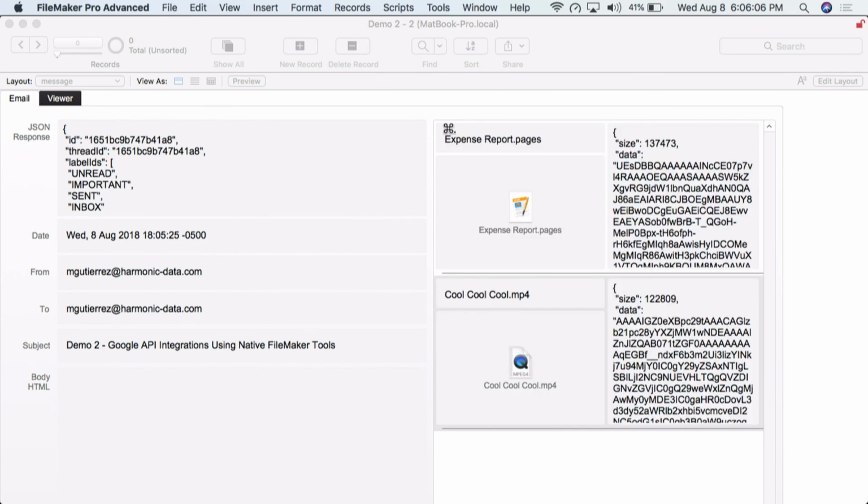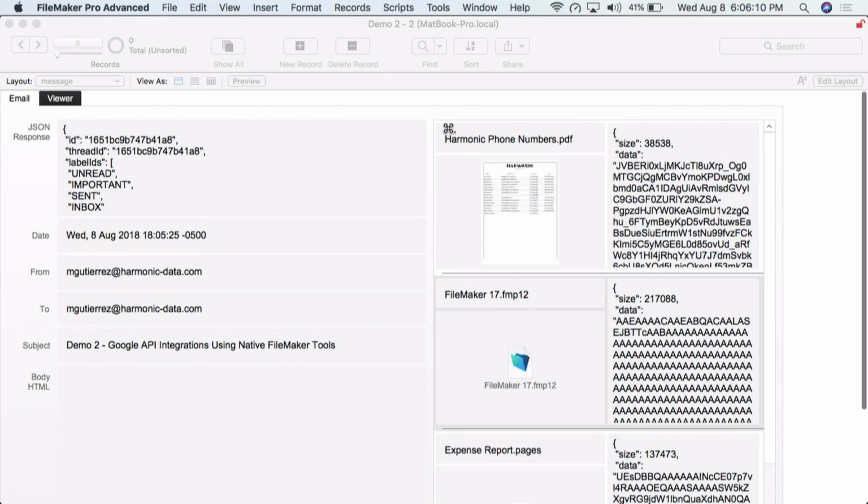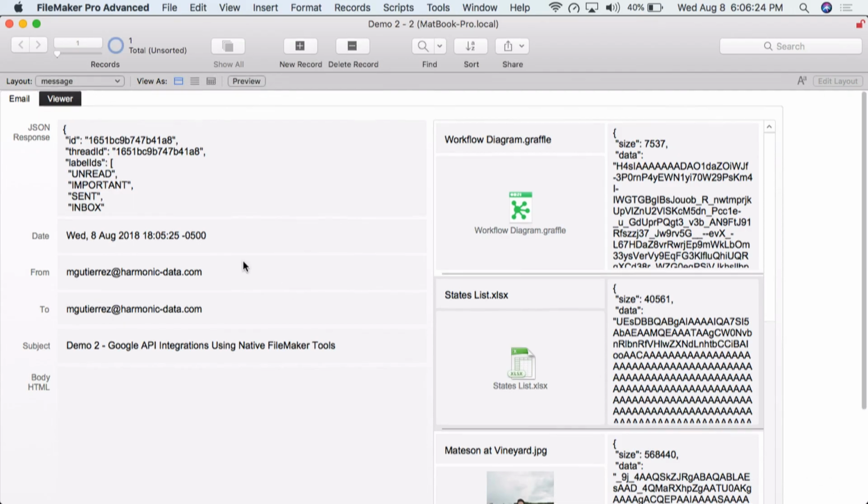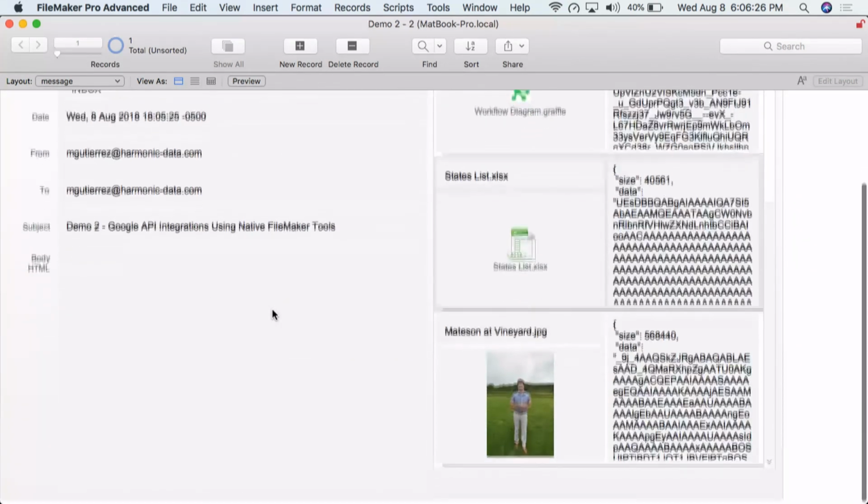All right, so what it's doing right now is pulling that email in and ripping through all of the attachments. It's not only pulling the attachments in, it's having to query each individual attachment by its ID with a separate Google Gmail API request. And we've got it all right here in FileMaker now.